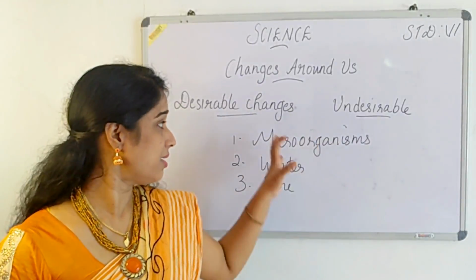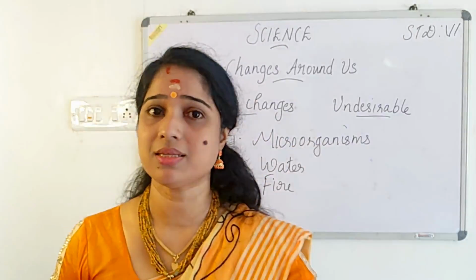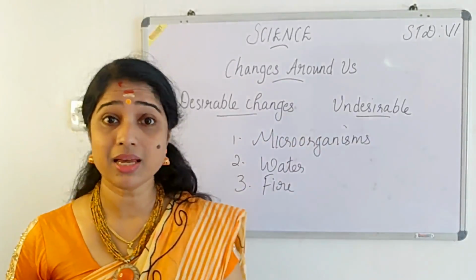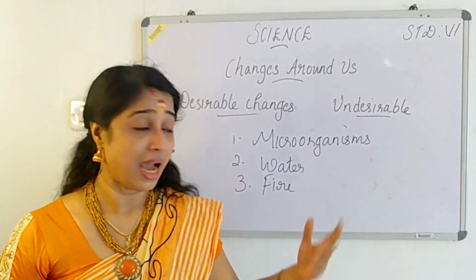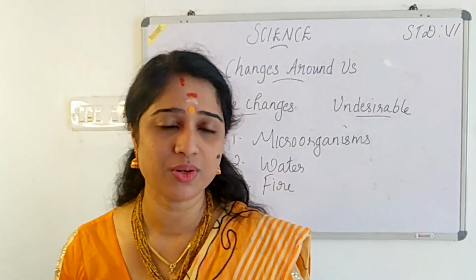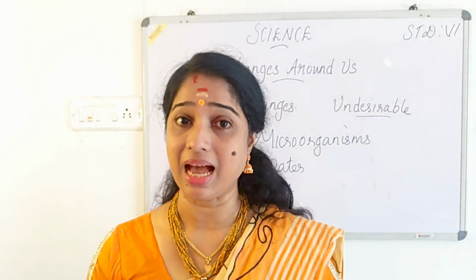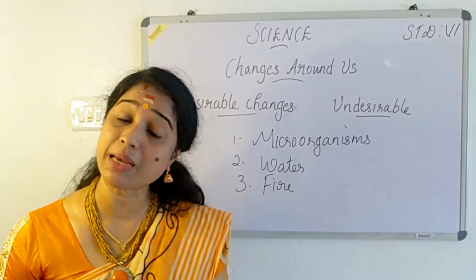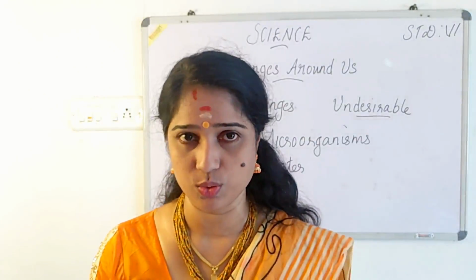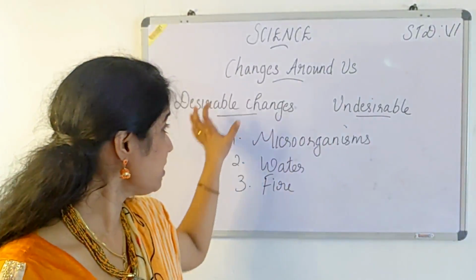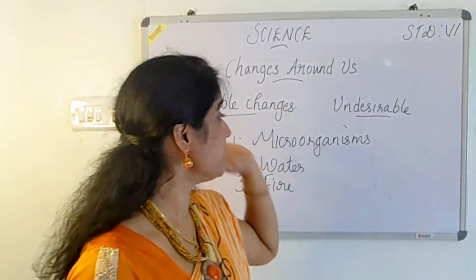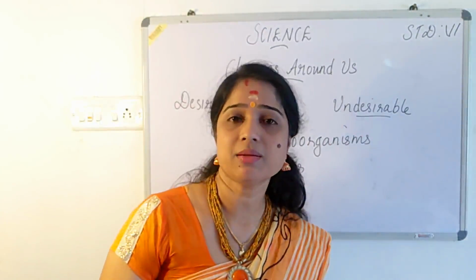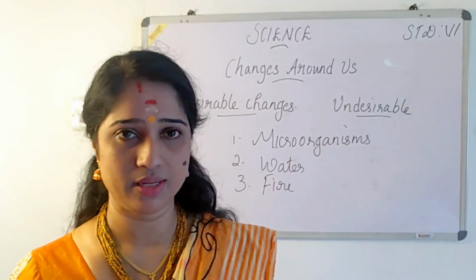So we can't say that microorganisms always cause problems. We can't say water is always good for us, and we can't say fire is always harmful. All these three things have their own uses. They are useful to us, and at the same time they are harmful to us also. So clear? So first, the changes can be divided into desirable changes and undesirable changes.